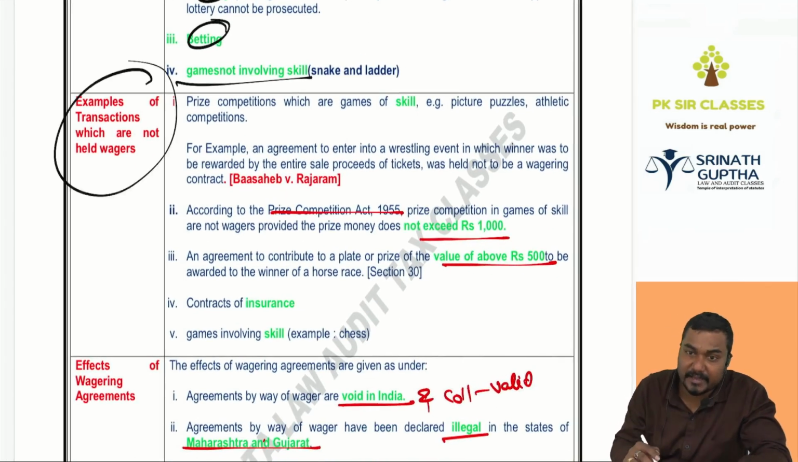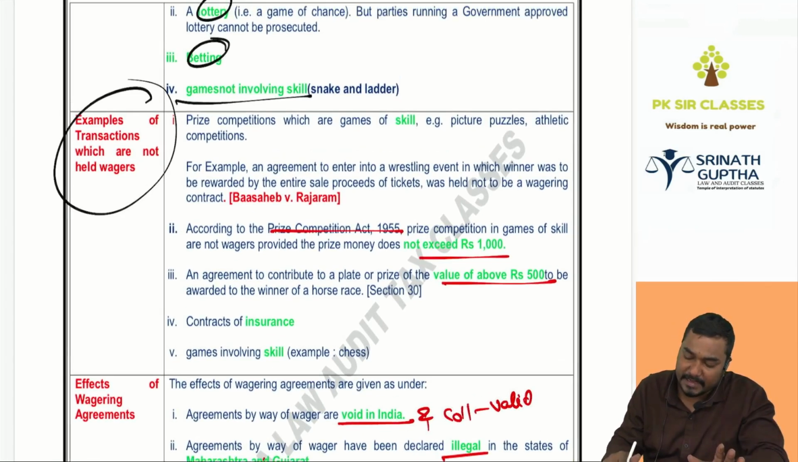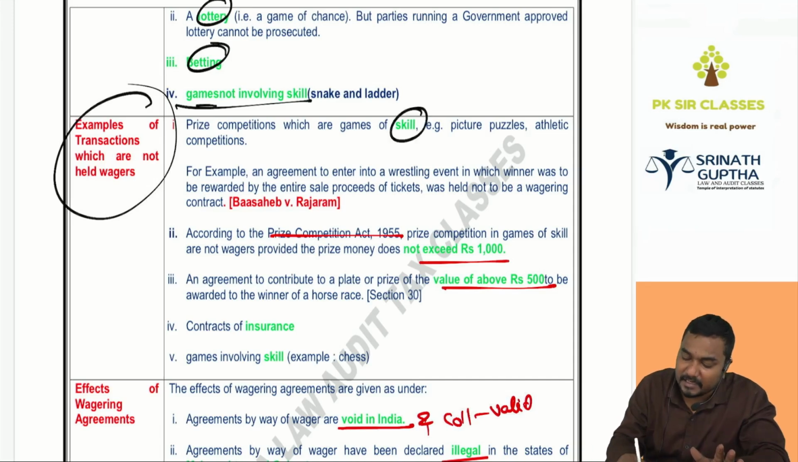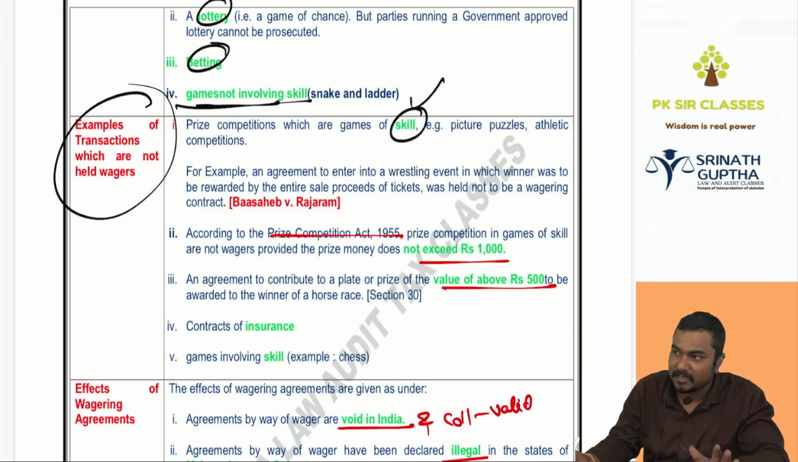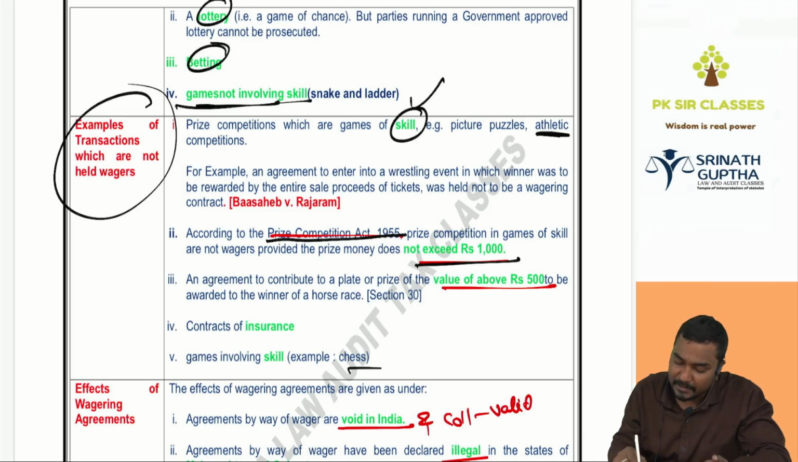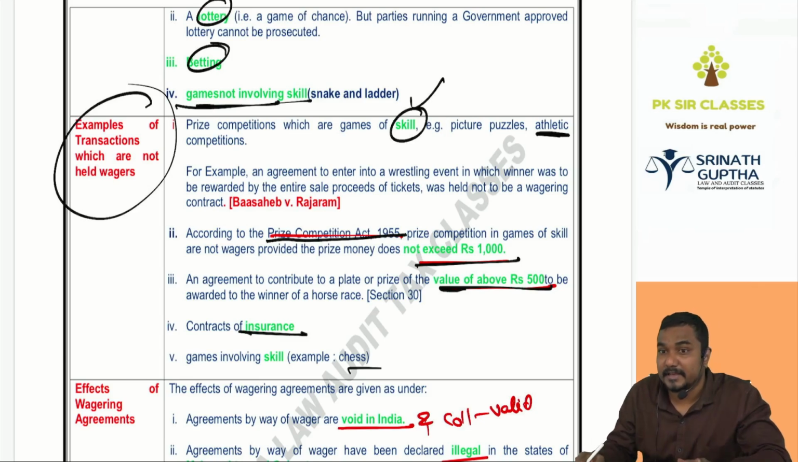Transactions which are not wagers are valid. Example: games involving skill, not involving wager. Skill is involved, so not a wager, like chess. And as per the Prize Competition Act, prize money that does not exceed 1000 rupees is not a wager. And an agreement to contribute to the winner of a horse race, if the amount is above 500, is not a wager. Contracts of insurance, all these are not wagering agreements.